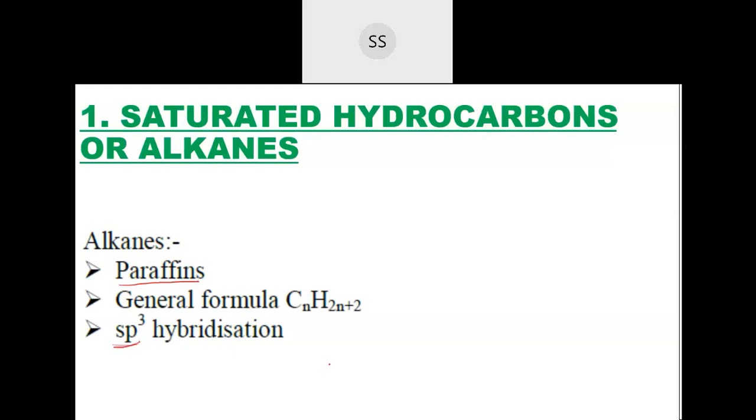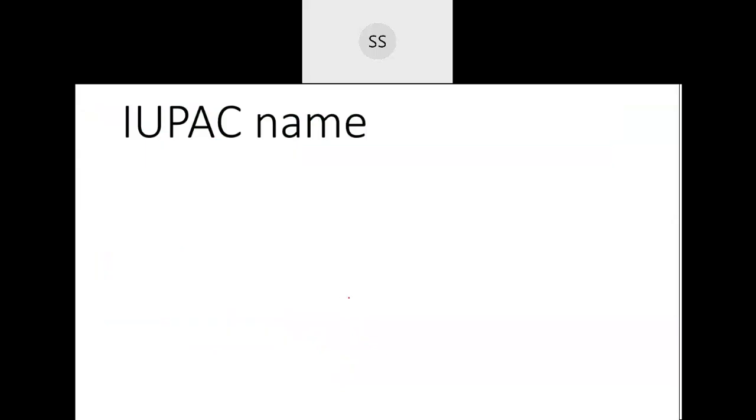Because it's a single-bonded compound, everywhere one carbon atom will be attached to 4 different atoms, so it is sp3 hybridization. Yes, this much we had finished. Now a few IUPAC names of the compounds. Only two I will be giving you, and you know the rules. The same rules we are going to follow for these also.